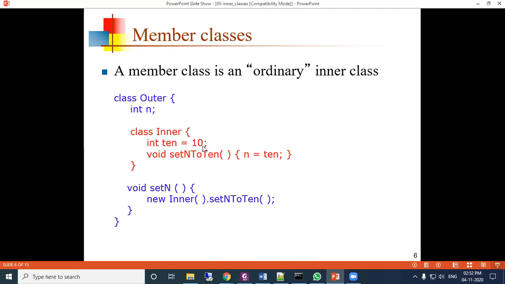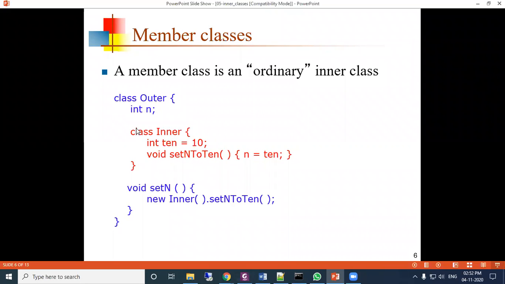Then inside, 10 is another variable. In the setN method inside the inner class, 10 is assigned to n. Because Inner is an inner class of Outer, the private member can be accessed directly. So n equal to 10, n value is assigned 10.